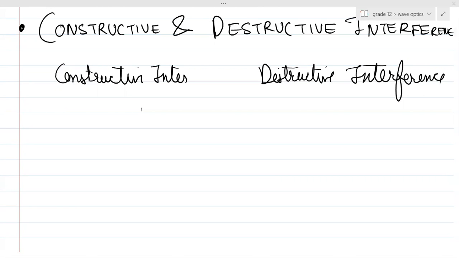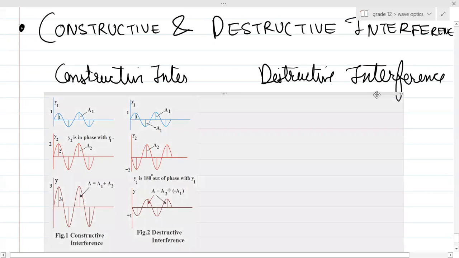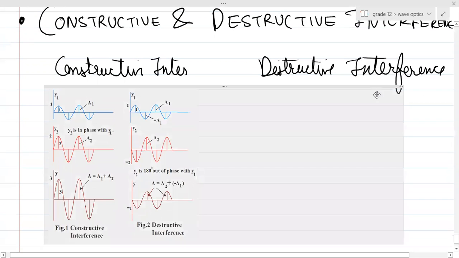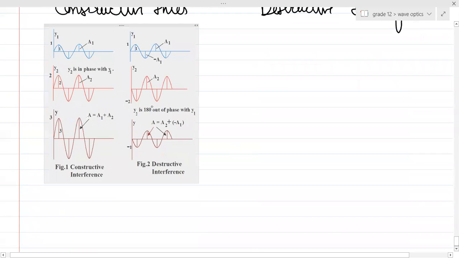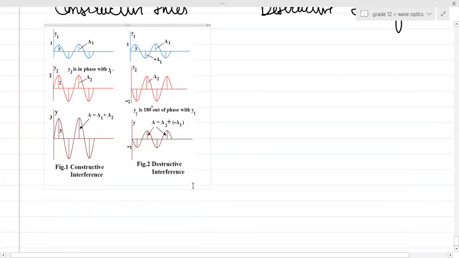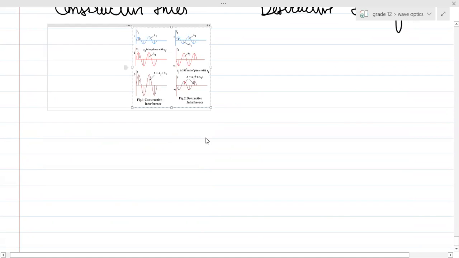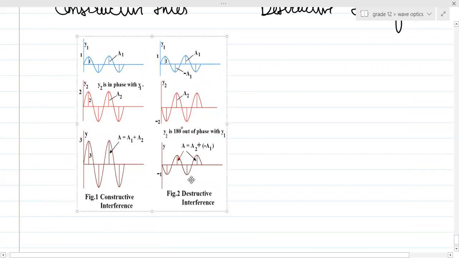I want this one. Copy image. Paste. I don't know, the figure cannot be sized, I can't maximize it more than this.